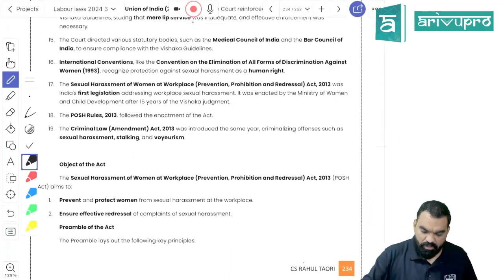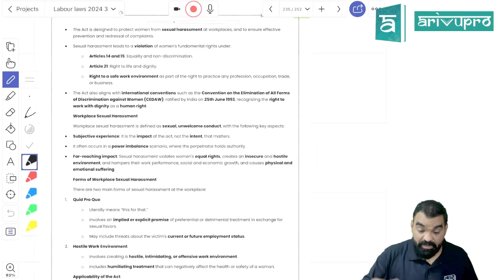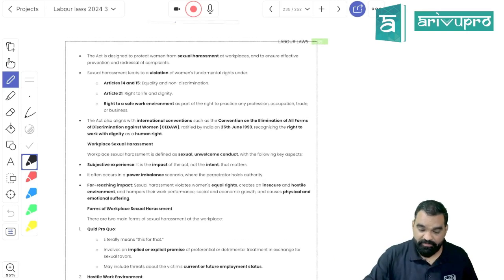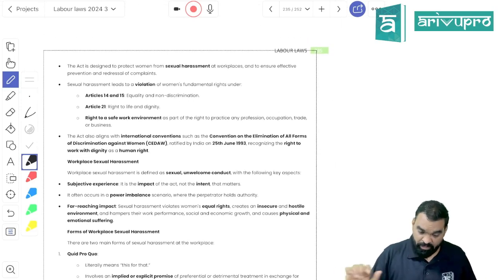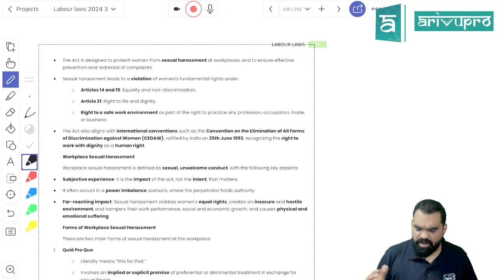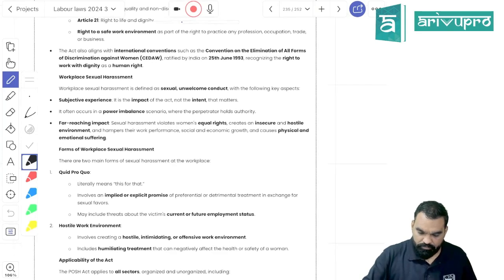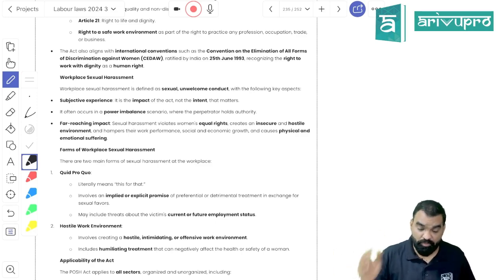The basic objective is to prevent and protect women from sexual harassment at the workplace, but sometimes even women will take advantage of this law. So there should be a law that should also protect the dignity of a man, right? It is specifically applicable to workplace sexual harassment, inspired by Articles 14 and 15 based on equality and non-discrimination, and Article 21, that is the right to life and dignity. Here, remember, when it comes to sexual harassment, it doesn't matter with what intention you have done it; what kind of impact it has created on the woman, that does matter.